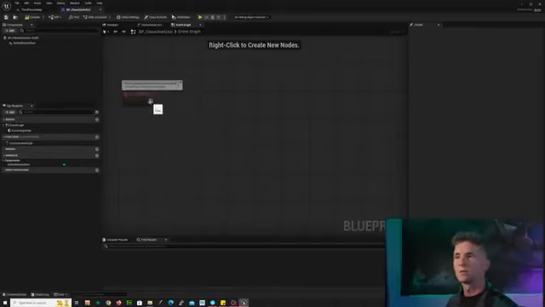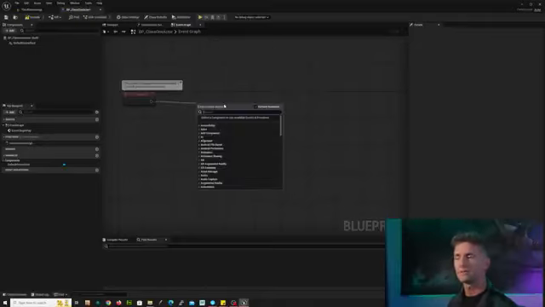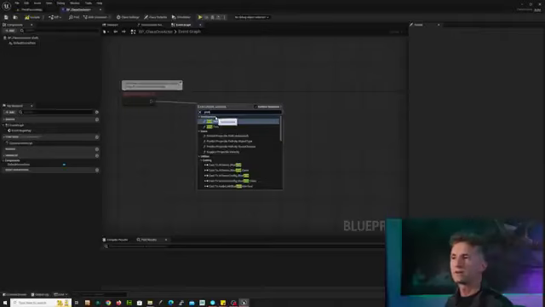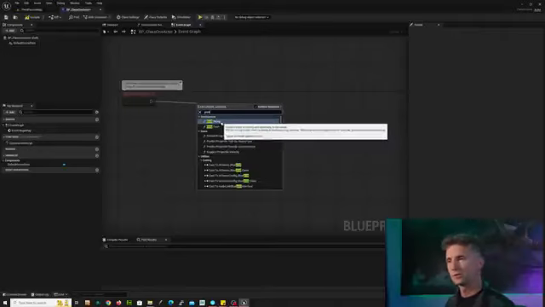To do that, we use this white pin here, this triangle at the bottom. It's called an execution pin. I'm just left clicking and dragging off of that. When I do that, it will show me a huge list of executable actions that it could potentially do. We're not going to get too lost in this. You will become more familiar with these as we go, but we're going to start off simple, with a good old-fashioned print. So type in print, and you'll notice that under development, a print string shows up.